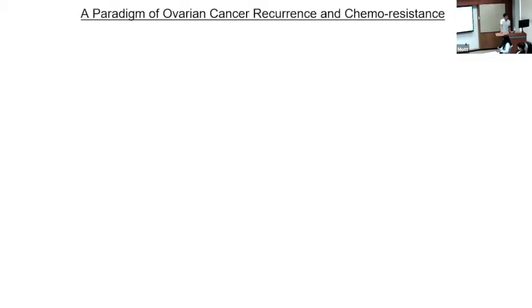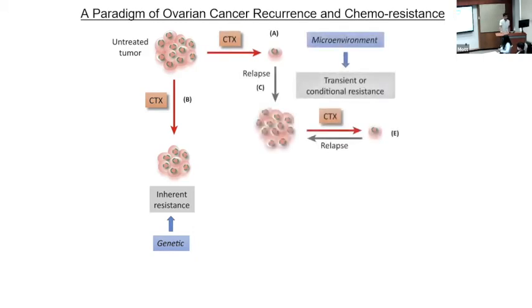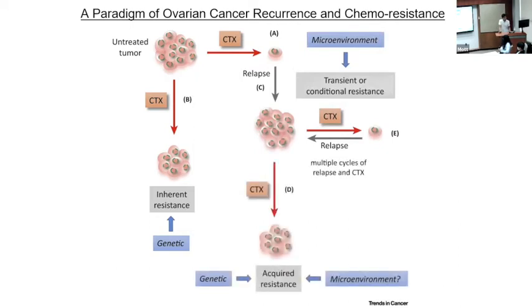I'm going to get into a little bit more about the problem of recurrence and chemo resistance. So you have an untreated tumor. When you do chemotherapy, one of two things can happen. Either it's already resistant to chemotherapy, in which case nothing happens, or it initially is sensitive to chemotherapy, in which case most of the tumor will disappear. Eventually, though, it'll grow back, and after multiple relapses, or maybe not, eventually it'll acquire resistance. So either way, eventually the tumor will become chemo-resistant.